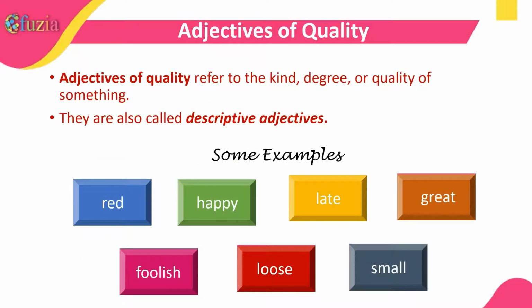So, first we will start with adjectives of quality. Adjectives of quality refer to the kind, degree or quality of something. They are also called descriptive adjectives. Some examples are red, happy, late, great, foolish, loose and small.